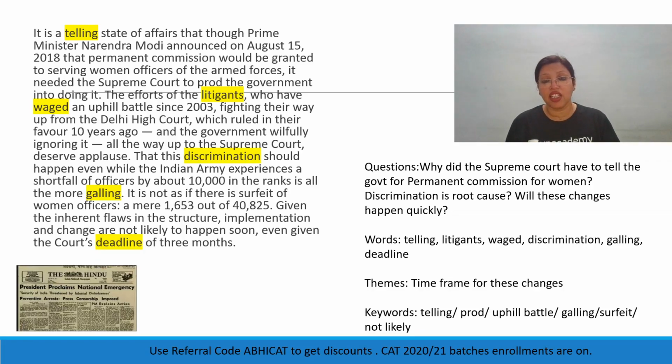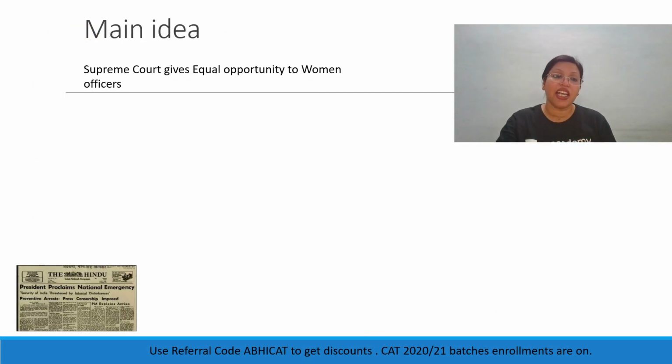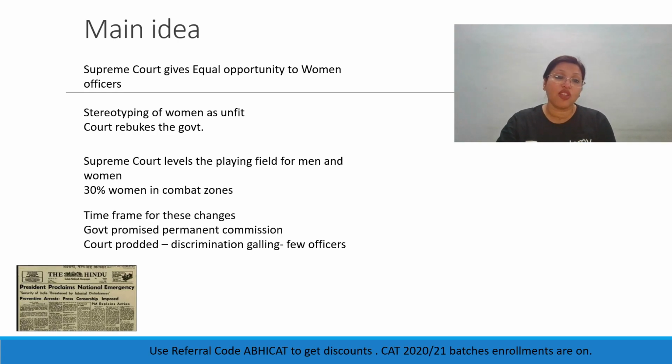The theme here in this passage was what is the time frame for these changes? And the keywords that tell us this were telling, prod, uphill battle, galling, surfeit, not likely. So all of these were keywords for the passage here. All right, let's understand the main idea of the passage. So the main idea was that the Supreme Court through this case has decided to offer equal opportunity to women officers. Now the three parts of the passage had three different things that it was talking of.